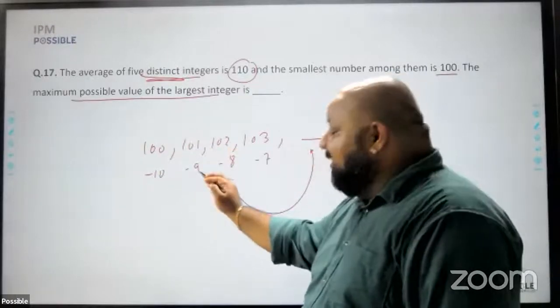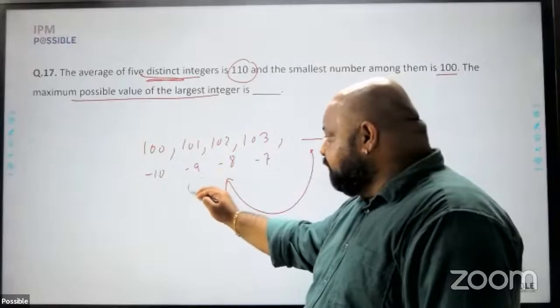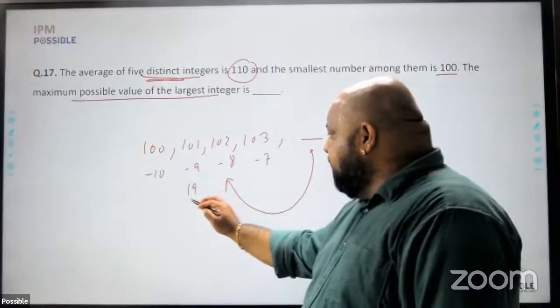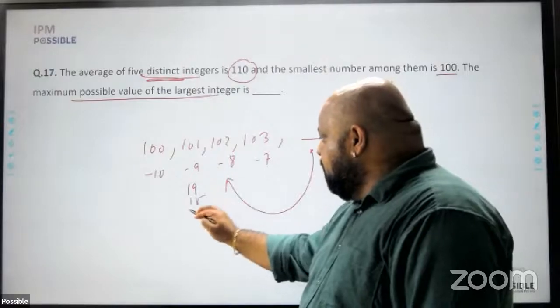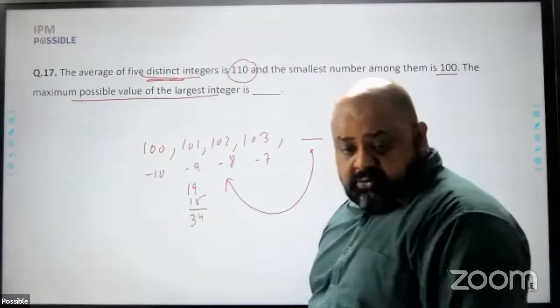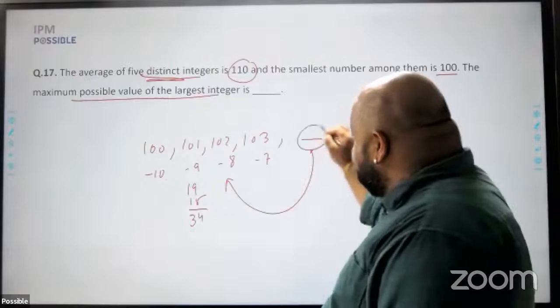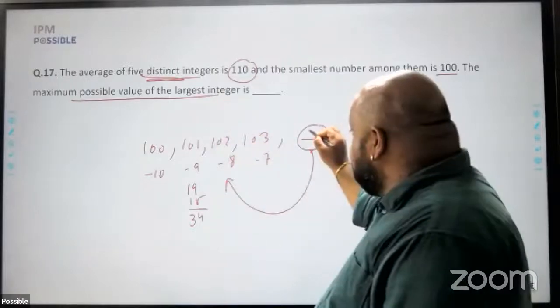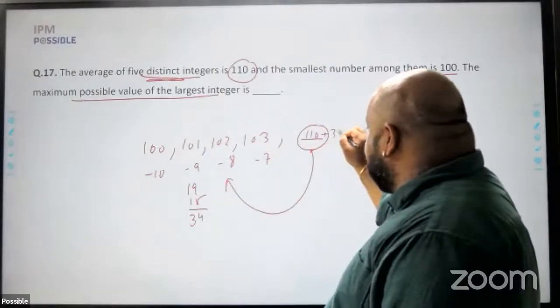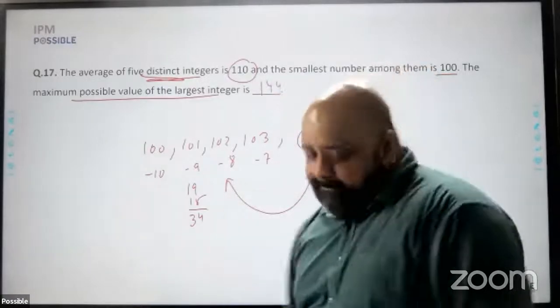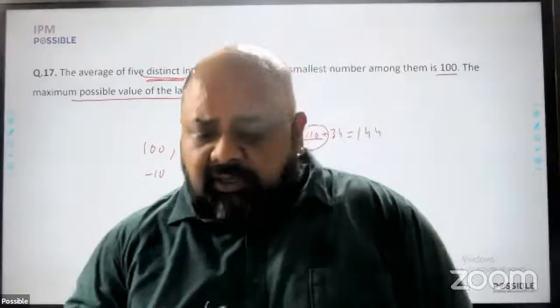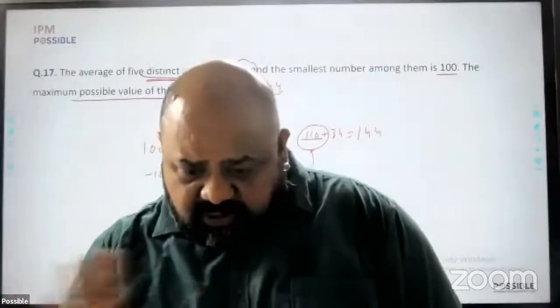This adds up to 10 and 9, 19, 8 and 7, 15. Therefore, 34. So basically, this number has to have an excess of 34 over the average. So this becomes 110 plus 34, which is 144, becomes the answer. You put it in the equation for average, not a problem.